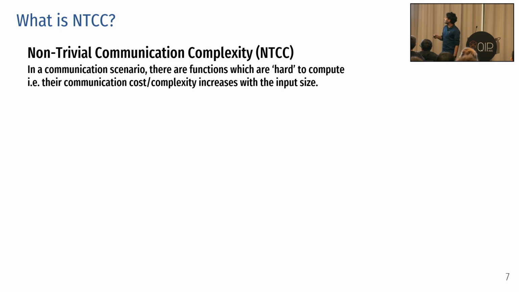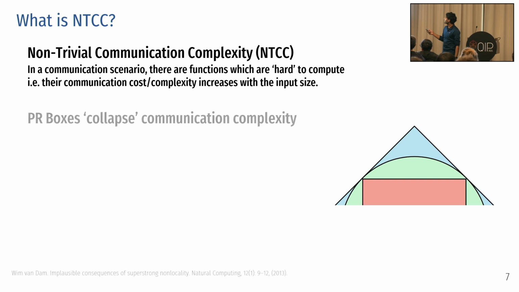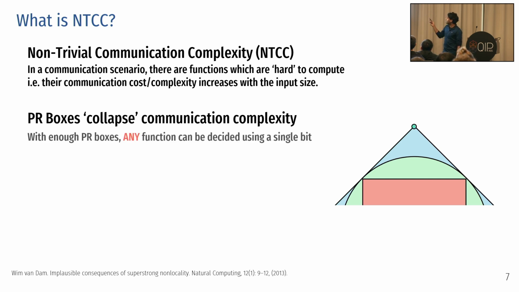Now we look at the slice again we had from before. There's this thing called PR boxes which collapse communication complexity. For those of you who don't know, this box has been the bane of information scientists for about 3 decades. These are the green guys on top. Van Dam in '99 showed that with enough PR boxes, any function can be decided in 1 bit, regardless of the input size.